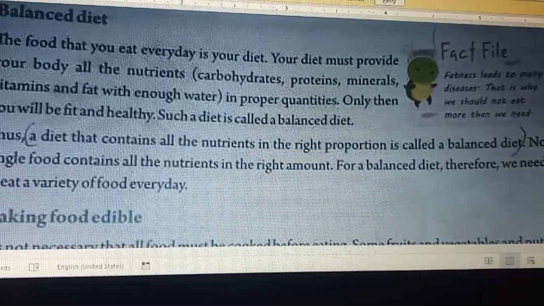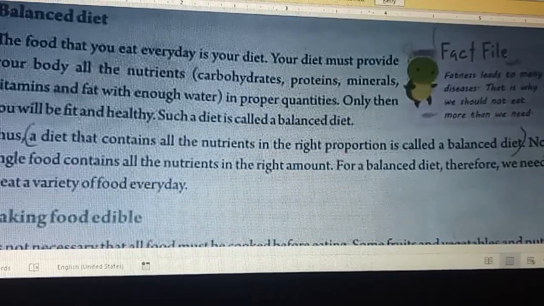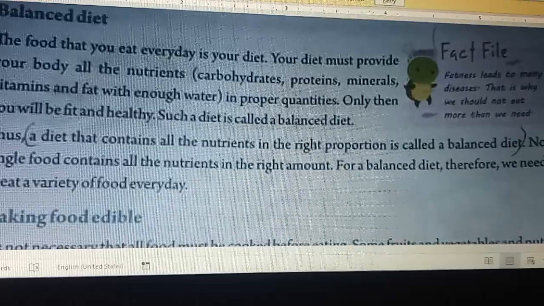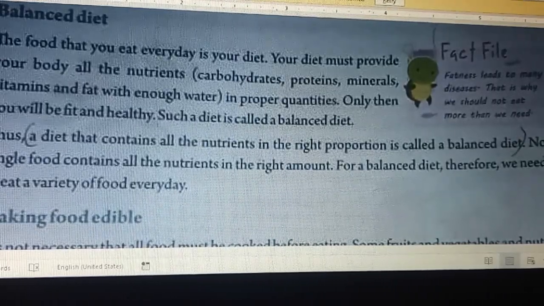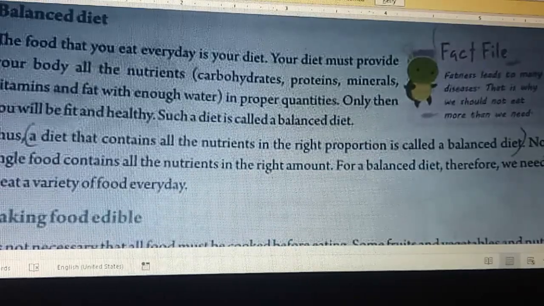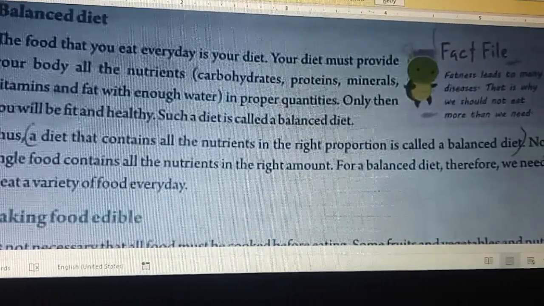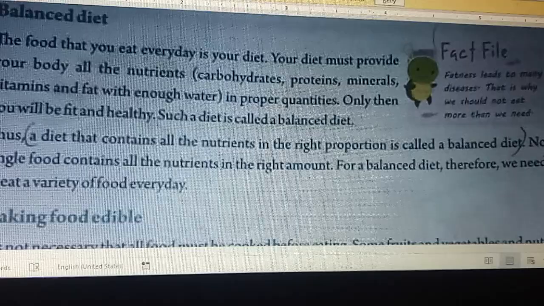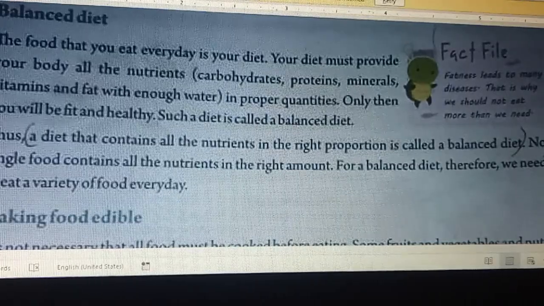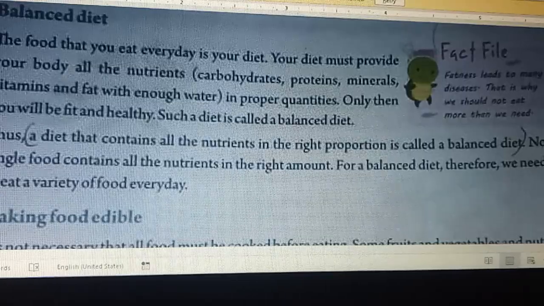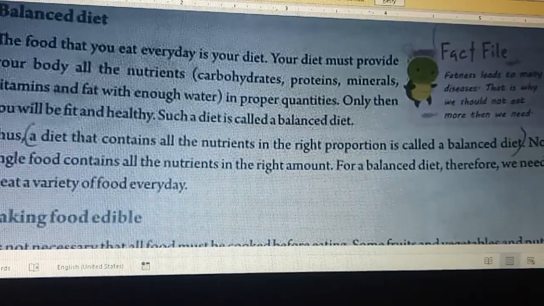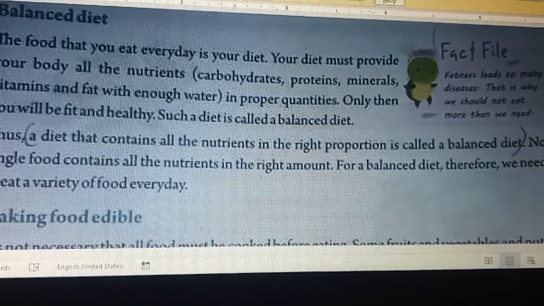For a balanced diet, therefore, we need to eat a variety of food every day, because all the foods have a different role to play, as we learned in the first class. The different fruits and vegetables play different roles in our body and help us to have a balanced diet.